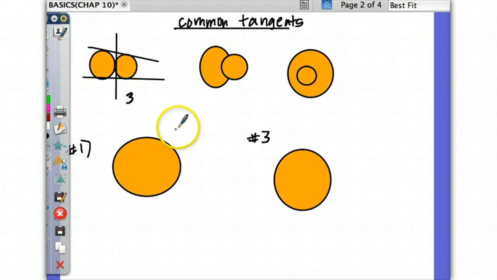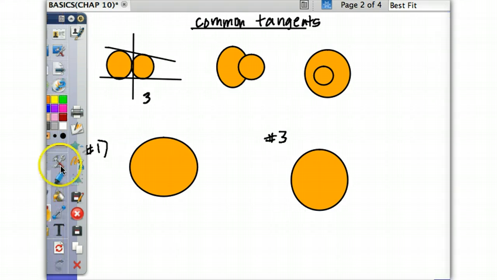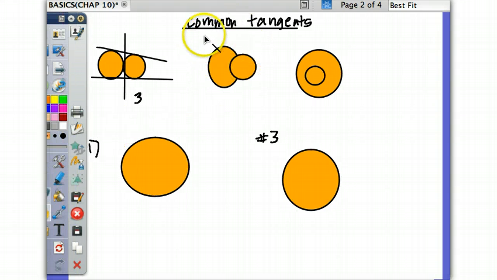Three common tangents. Any idea how many we could get here, Carly? How many common tangents? Yes, you're right on that one too. We can get one on the outside here, touching both.